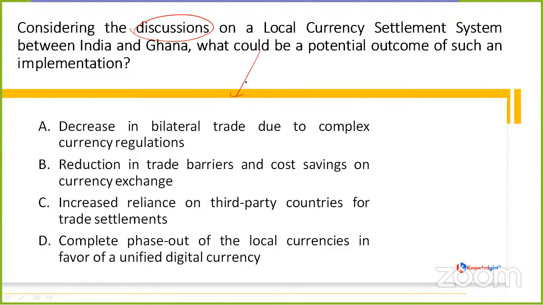Did it lead to a decrease in bilateral trade due to complex currency regulations, a reduction in trade barriers and cost savings on currency exchange, increased reliance on third-party countries for trade settlements, or a complete phase out of the local currency in favor of a unified digital currency? What did it bring for both India and Ghana?